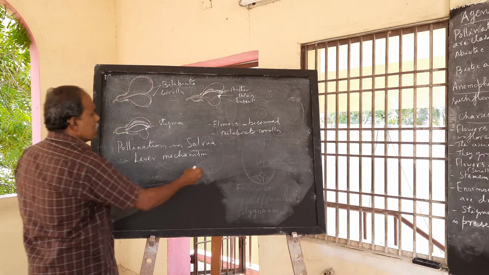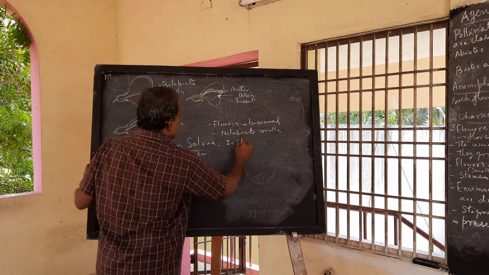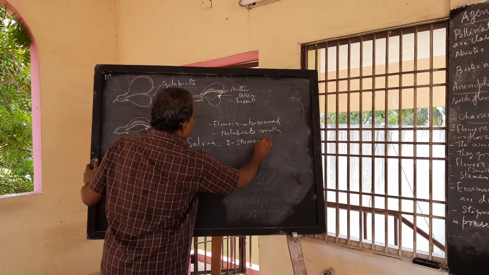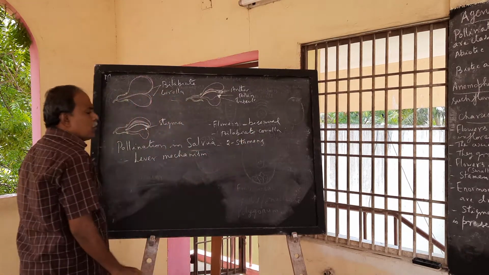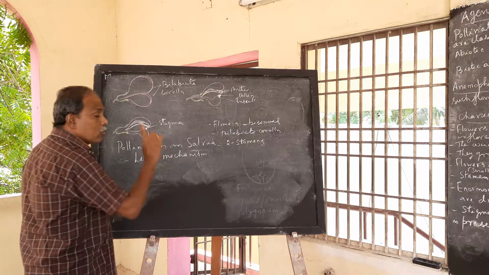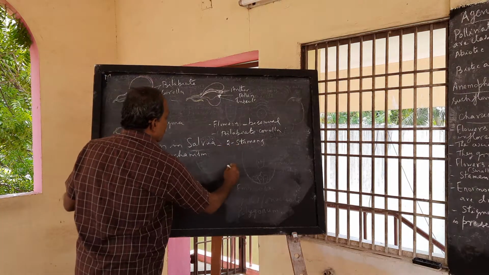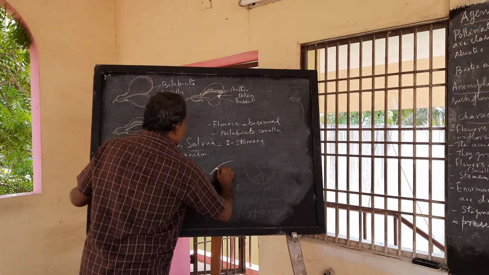And then they possess only 2 stamens. Only 2 fertile stamens are produced. Now you just see this is the filament.